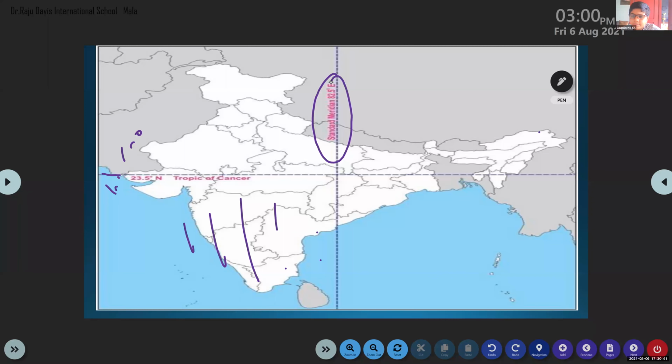The degree of that longitude is 82 degrees 30 minutes. And this line is passing through Mirzapur in Uttar Pradesh.